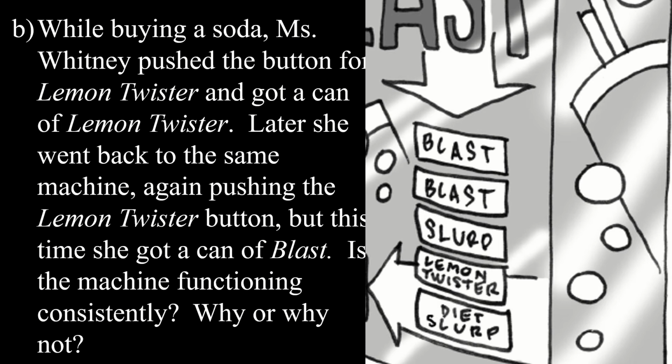Is this machine functioning consistently? Now you could say, is it malfunctioning? I don't know that it's malfunctioning. It's probably just a fact that the person who loaded the machine put some of the blast beverages in the slot that's supposed to be for lemon twister. So it was misloaded.